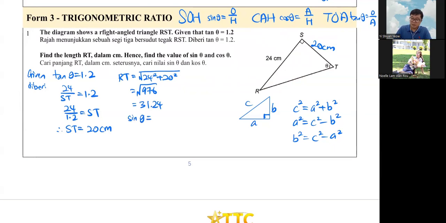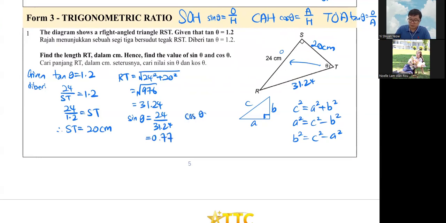Sine is here. O is your opposite. H is your 20. Okay, 24 divided by 20, 1.2. Did I do wrongly? Yeah, sorry. I need H. H is 31.24, sorry. Okay, this is 31.24. I looked at the wrong thing. 24 divided by 31.24, you get 0.77.